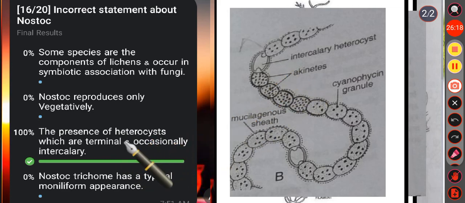Then in option D, Nostoc trichome has a typical moniliform appearance. Yes, it is a correct statement. It means it looks like a string of beads, with individual cells appearing rounded and constricted between each other, giving a bead-like appearance to the filamentous structure. So here option C is the incorrect statement.